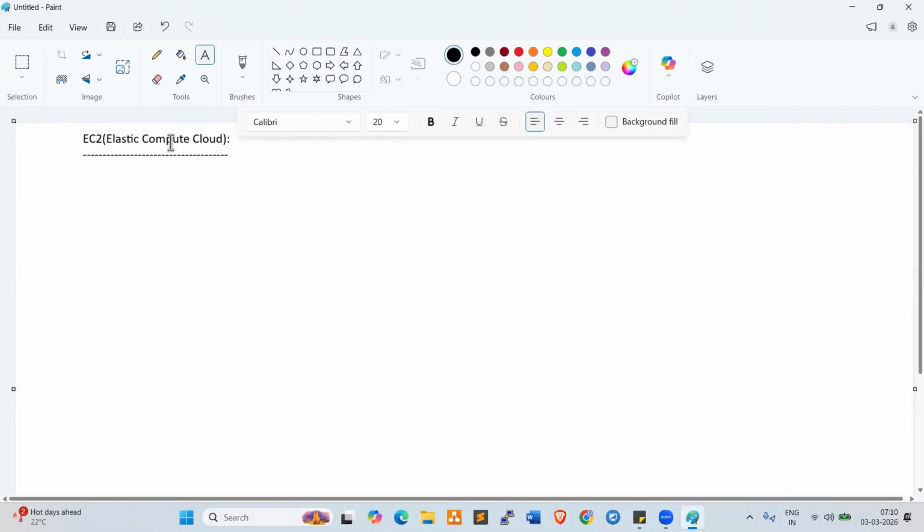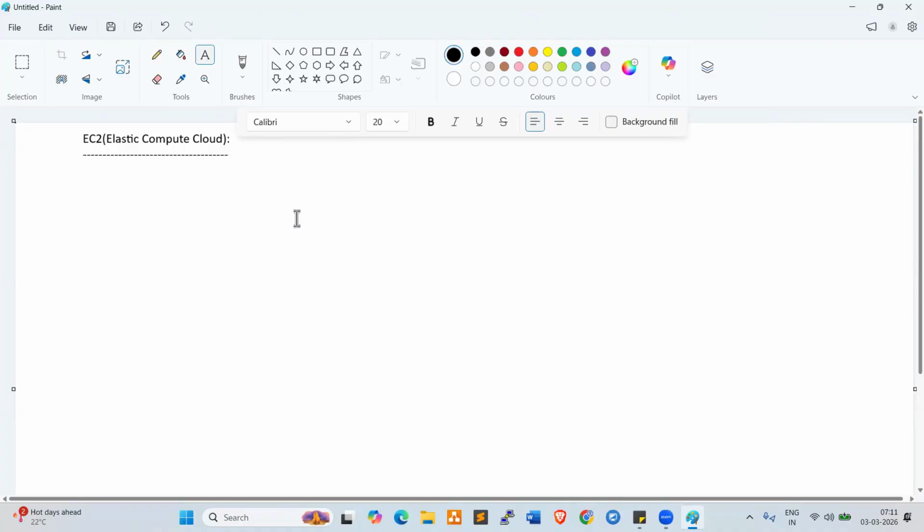Look here, everyone. EC2 is an on-demand scalable virtual server. So what is on demand? We discussed this already. On demand is nothing but instantly, immediately, whenever needed. So on demand, we can instantly create the resources whenever needed. Scalable means we can increase whenever needed.